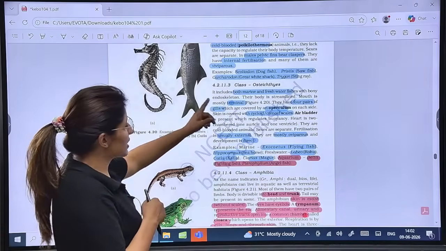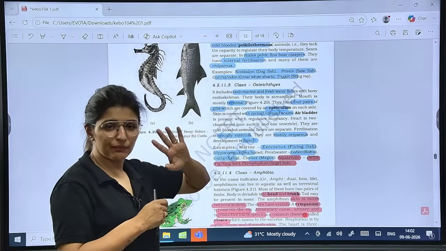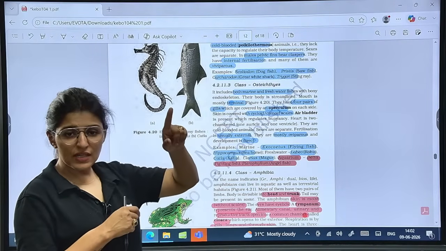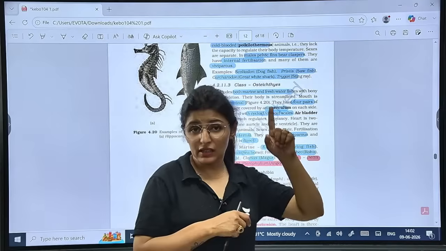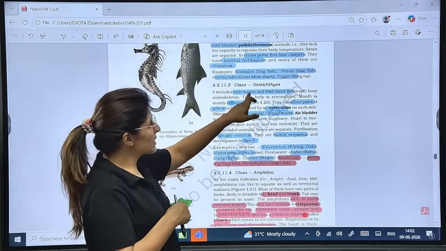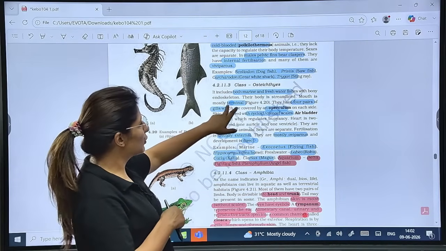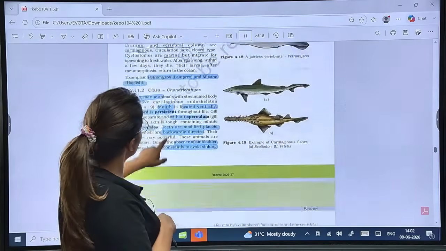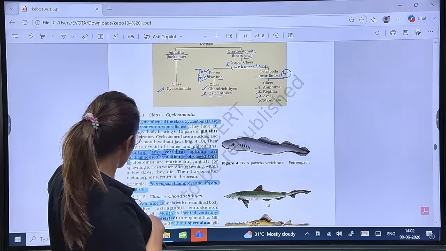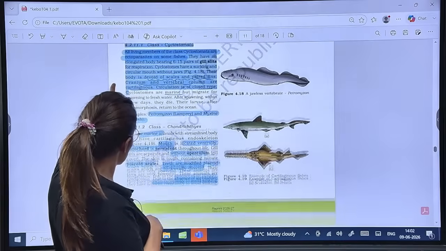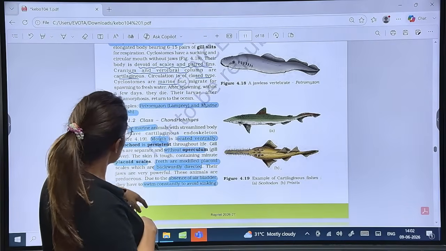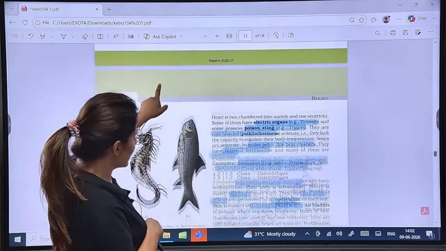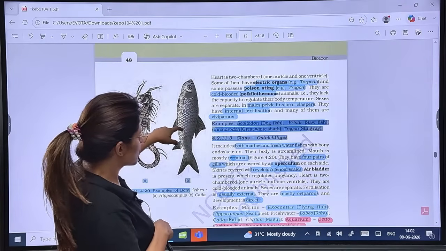Then talking about Osteichthyes, both marine and freshwater. So again, you've got your answers, right? Chondrichthyes are exclusively marine. These ones are both marine and freshwater. Mouth, terminal. See how many pairs of gill slits are present here? Sorry, here 6 to 15. Is that clear? How many are present in the Chondrichthyes? Write down that. And how many are present in the Osteichthyes?